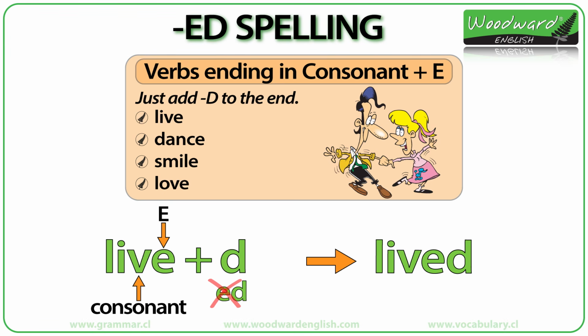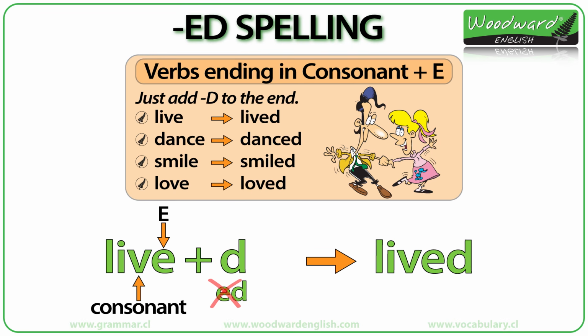Let's see some examples of words ending in a consonant plus E. Live, dance, smile, love. We add D to the end of them. As we have seen, live becomes lived. Dance becomes danced. Smile becomes smiled. Love becomes loved.